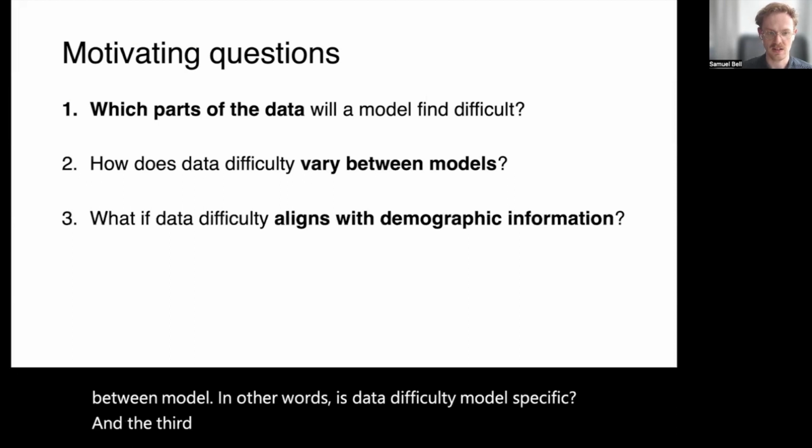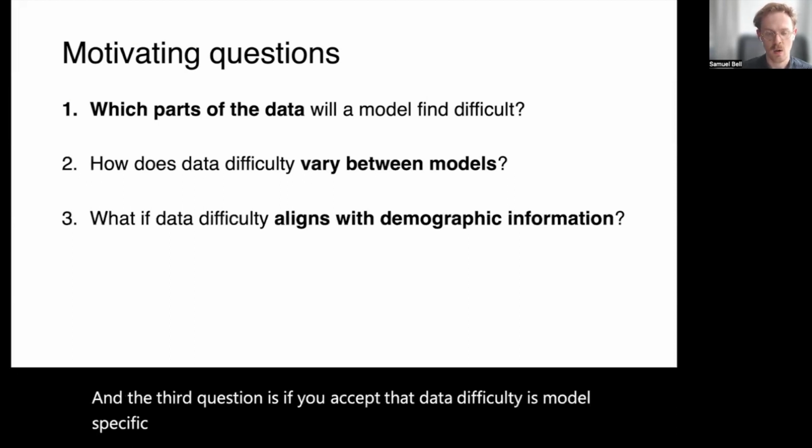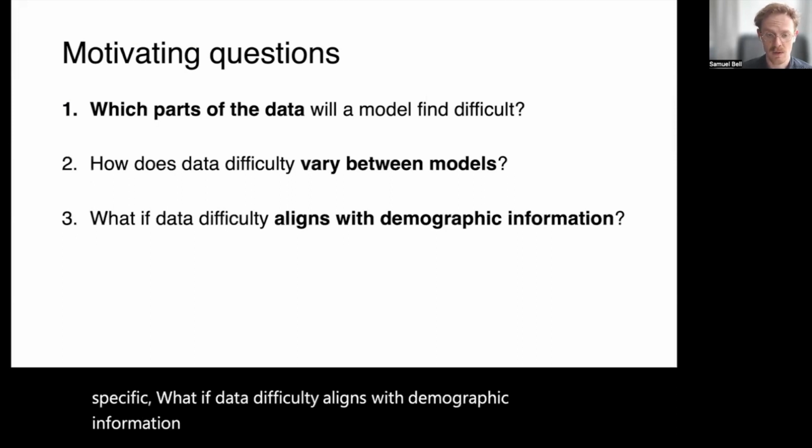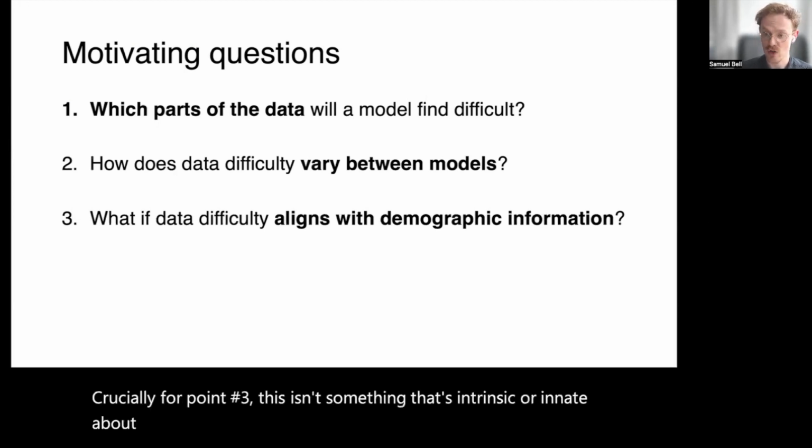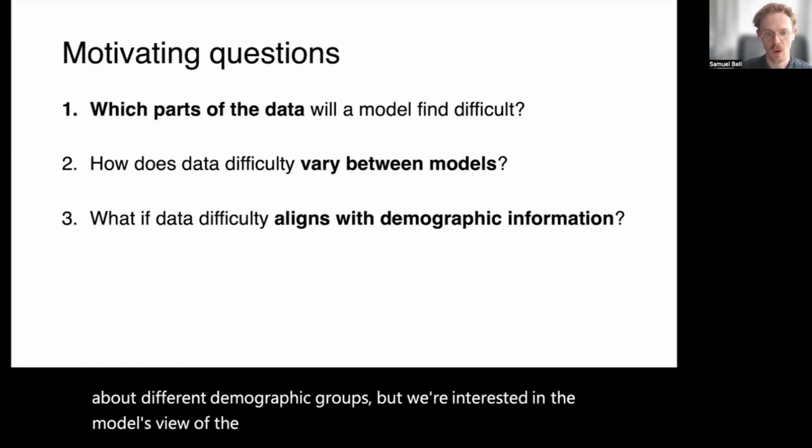And the third question is, if you accept that data difficulty is model specific, what if data difficulty aligns with demographic information? Crucially, for point number 3, this isn't something that's intrinsic or innate about different demographic groups, but we're interested in the model's view of the data. What if a model finds one group harder than another?